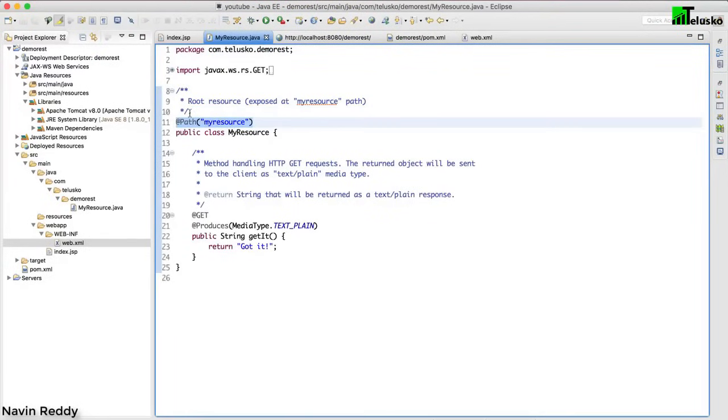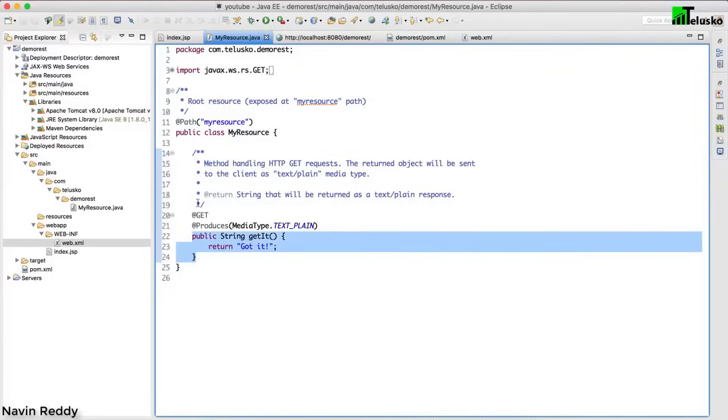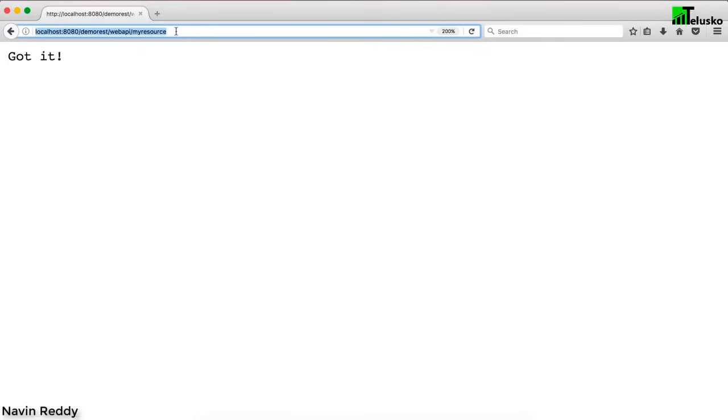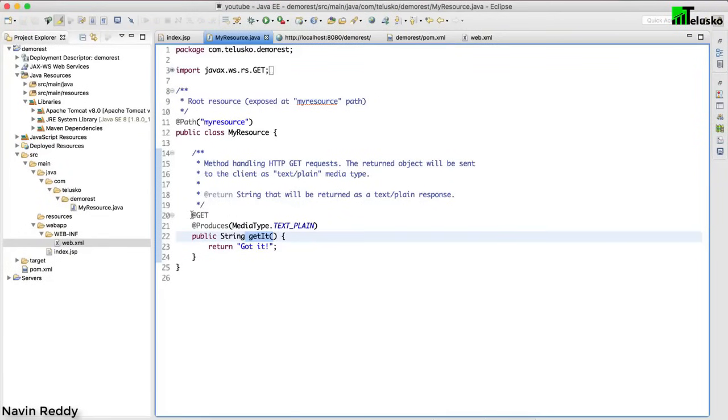And once you get this path connected, of course you have to use this class, inside which you have only one method called getIt, and on that we are mentioning get. Now what is this get? Get specifies whenever you send a get request, this is the method I want to access. Is it a get request? As of now, by default, all the requests are get, right? So to specify it's a get request, we are saying get.